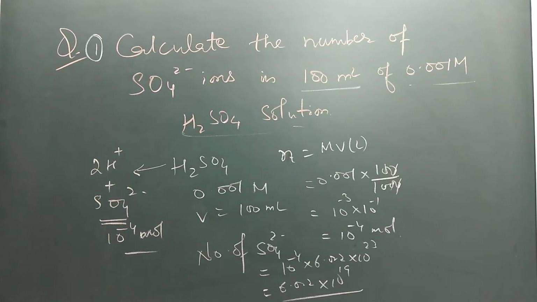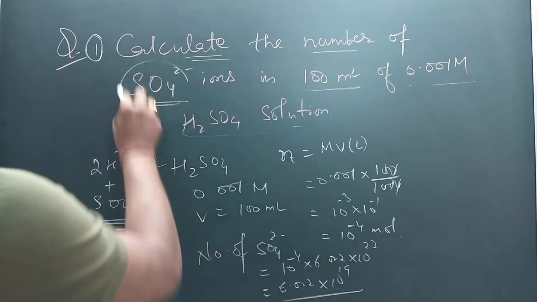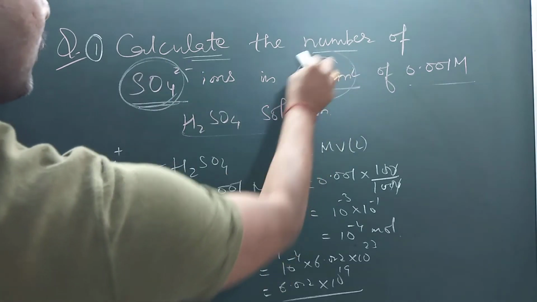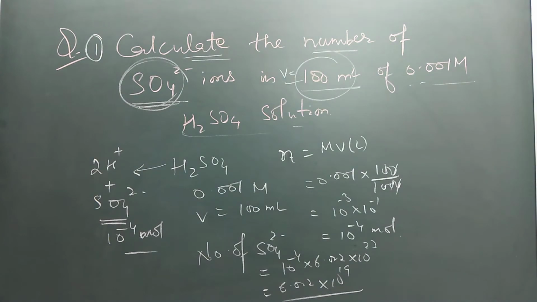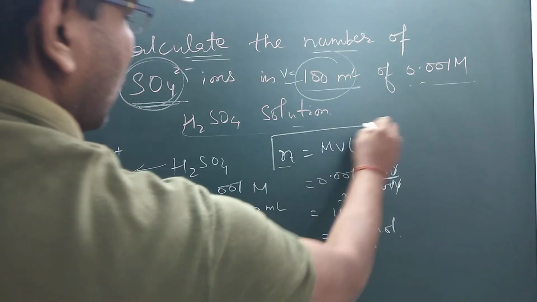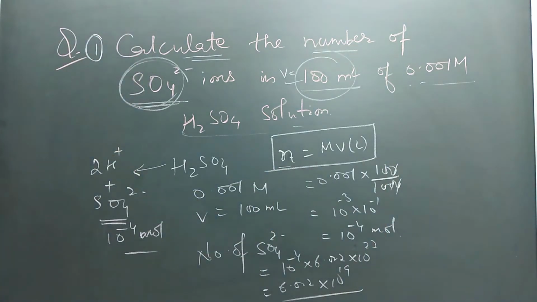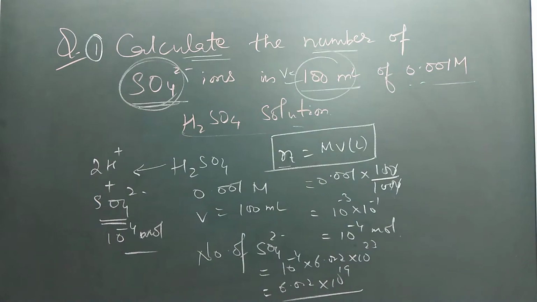So let's see once again. You are asked to find the number of sulfate ions present in 100 ml, where volume and molarity are given. If you want to find the number of moles from molarity and volume, you have to use the formula: number of moles equals molarity times volume in liters. Since the volume is given in milliliters, I have divided by 1000 to convert it into liters.